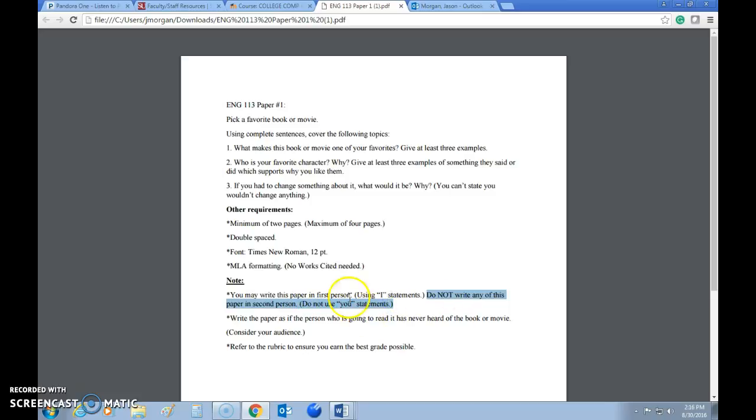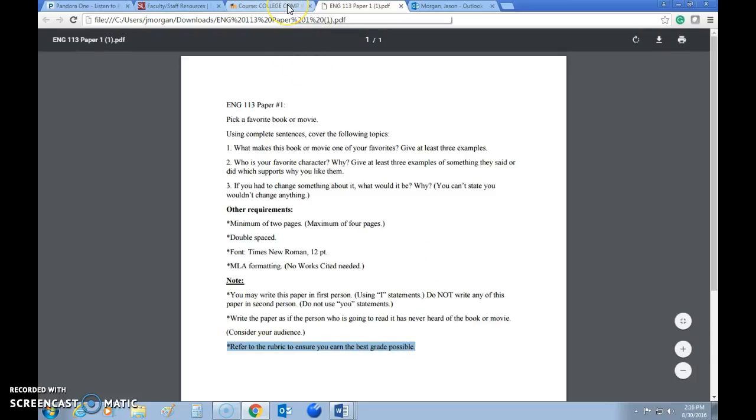Okay? You're like, oh my gosh, what do I know about that? I will show you some more tools to help you with that. All right? Keep in mind, write this paper as if the person who is going to read it has never heard of the book or the movie. So don't think that just because you love it and have seen it many times or read the book many times or whatever, that everyone else is going to know what you're talking about. Write it as if the person has never heard of it. And also refer to the rubric to ensure you can get the best grade possible.